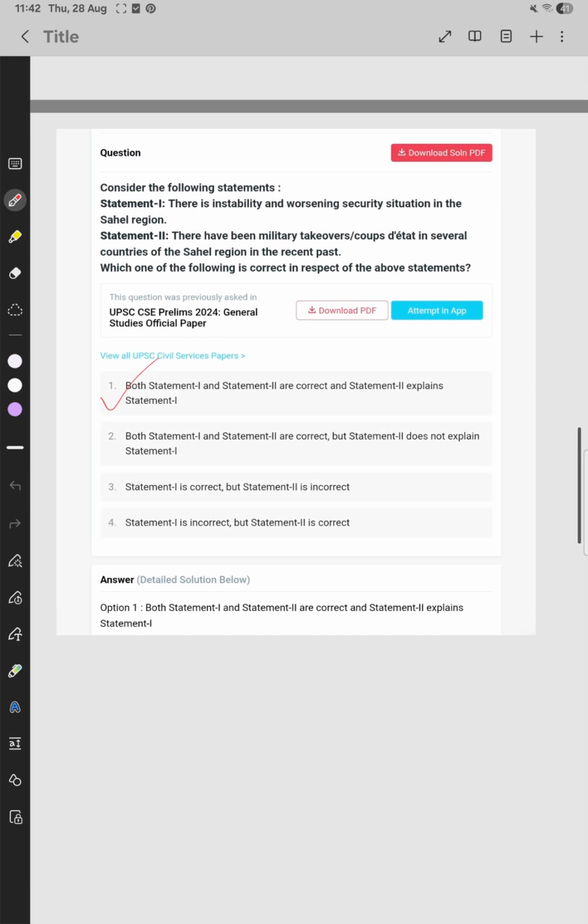The PYQ is: consider the following statements. Statement 1: there is instability and a worsening security situation in the Sahel region. This is correct. Statement 2: there have been military takeovers or coups in several countries of the Sahel region in the recent past. This is also correct. So both statement 1 and statement 2 are correct, and statement 2 explains statement 1.